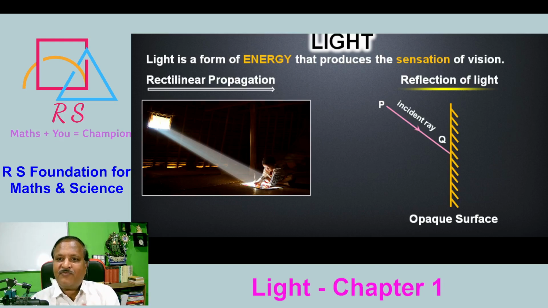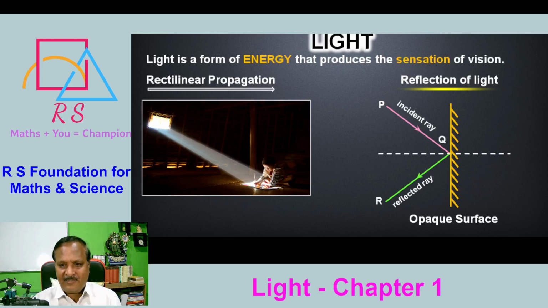After falling on the surface, it gets reflected on the same side. QR is known as the reflected ray. The light comes, falls on a surface, and goes back into the same medium, and this is called reflection. Now we have the laws of reflection.